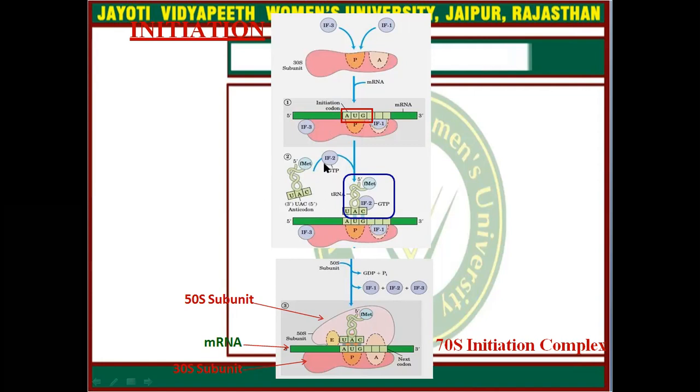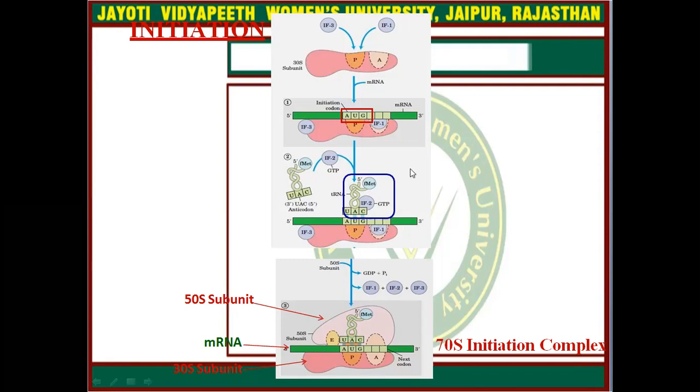Now the amino acid tRNA having the anticodon UAC will make a complementary sequence with the start codon of messenger RNA, but it is not able to bind messenger RNA alone, so it will use initiation factor 2, which uses energy by hydrolyzing GTP, and this will create a complex.